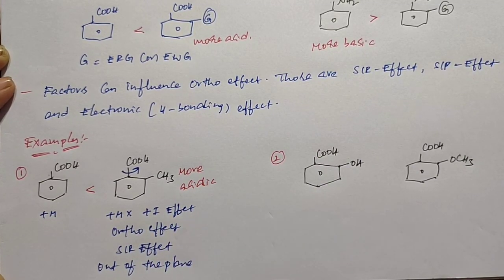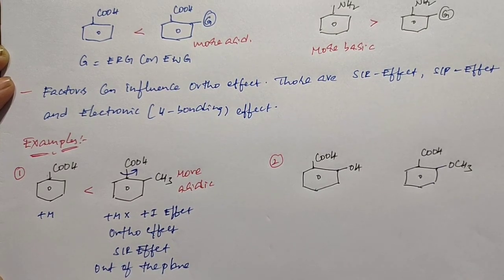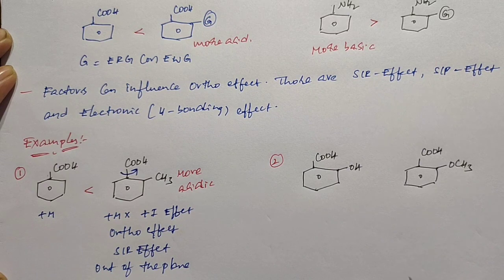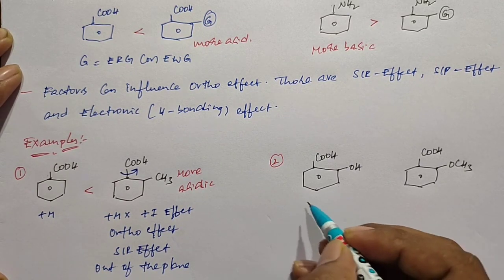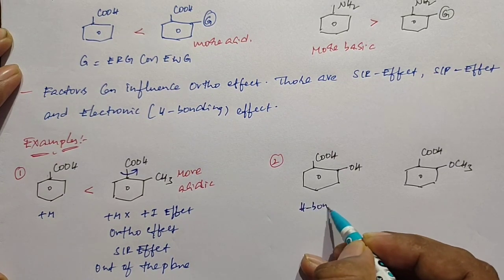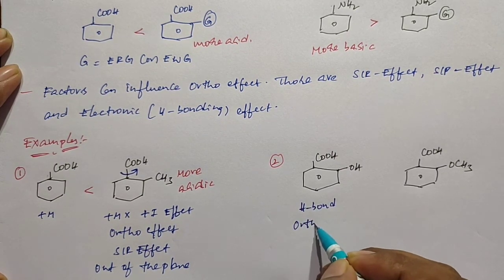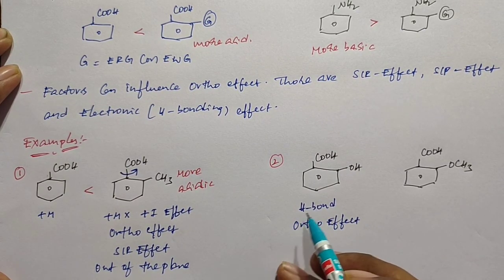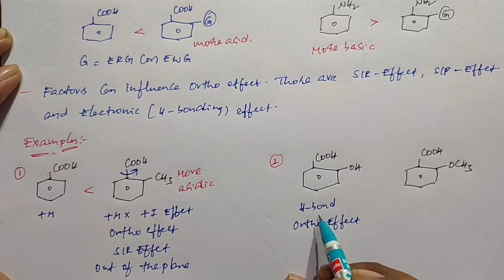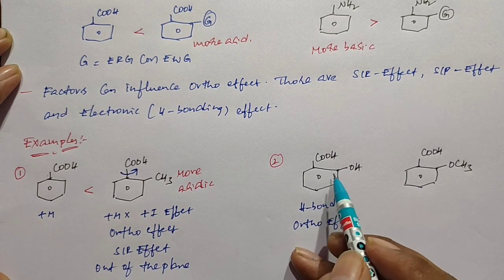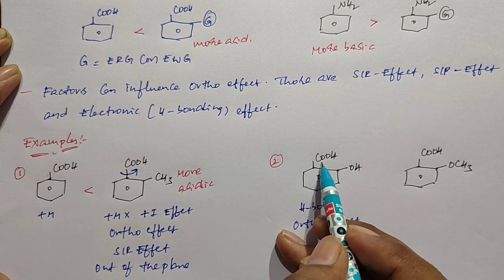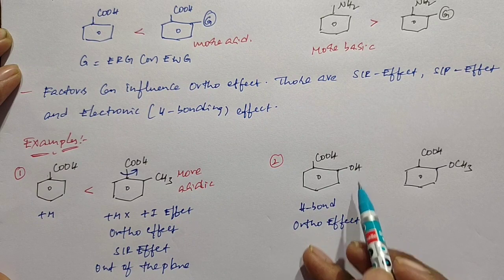Okay. So when you go for the second example, we have ortho hydroxybenzoic acid and ortho methoxybenzoic acid. When comparing both structures, in the first structure a hydrogen bond can be developed. So here ortho effect is present, that is the formation of hydrogen bond. This we also call electronic effect. Here a hydrogen bond can be developed between the hydrogen atom of the alcohol and the oxygen atom of the carboxylic group.